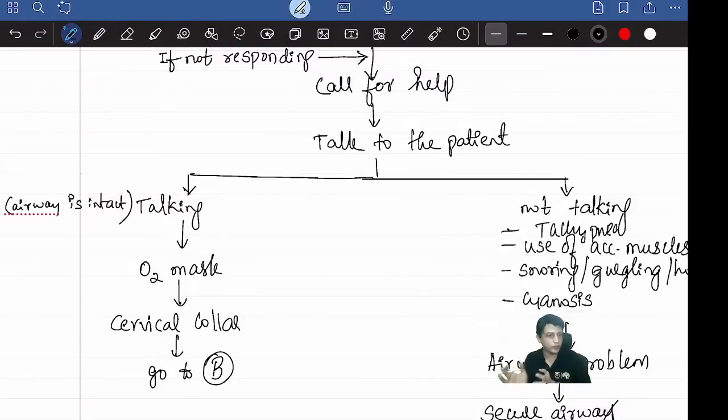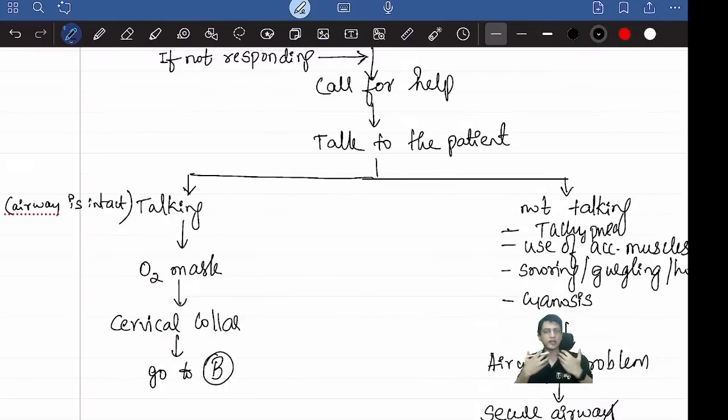Then immediately I go, no wasting time or taking rest in between, to the second half of A, that is cervical spine movement restriction or protection. How do you do that? By applying a cervical collar. If you don't have a cervical collar, what to do? You are on the roadside, you don't have anything, I'll tell you what to do.